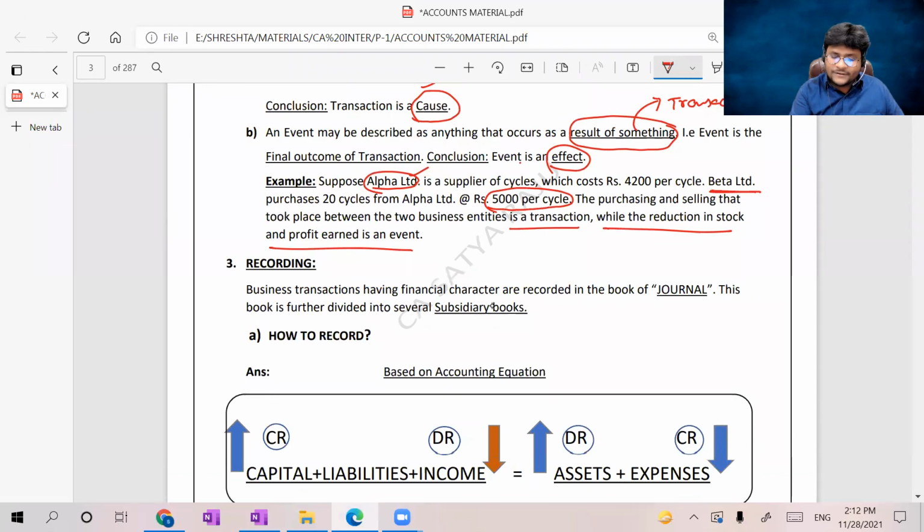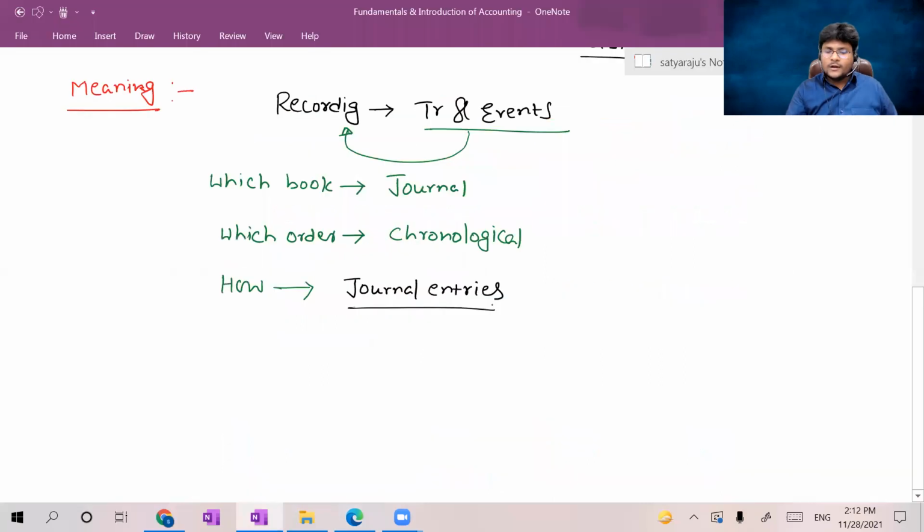Recording: business transactions having financial character. Just a few minutes back, I used the same words. Those transactions and events which have financial character are only recorded in accounting, in the book called the journal. This book is further divided into several subsidiary books. In foundation, you may have had different chapters, journal as well as subsidiary books.